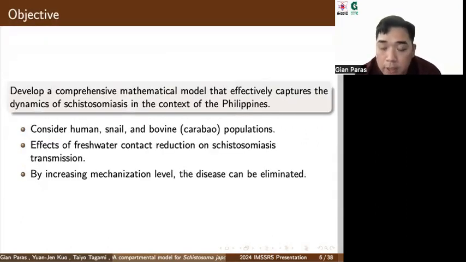Our research goal is to develop a comprehensive mathematical model that effectively captures the dynamics of schistosomiasis in the context of the Philippines. Our model will consider the interactions between humans, snails, and bovine populations to accurately simulate the transmission of the disease. We will be focusing on the effects of freshwater contact reduction on schistosomiasis transmission, and we will demonstrate that when contacts are substantially reduced, for example, by increasing the mechanization level, the disease can be eliminated.